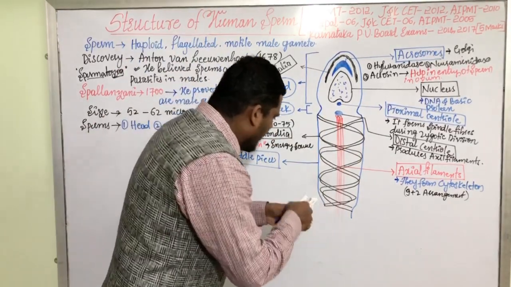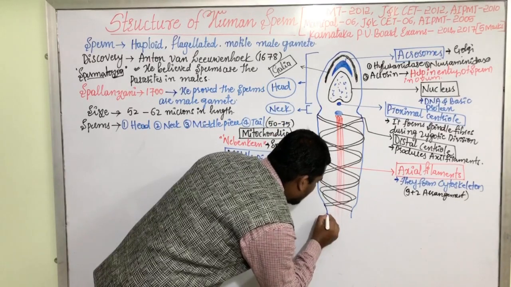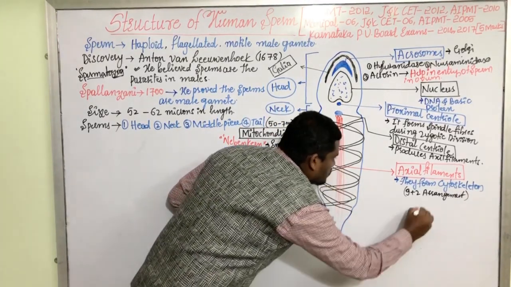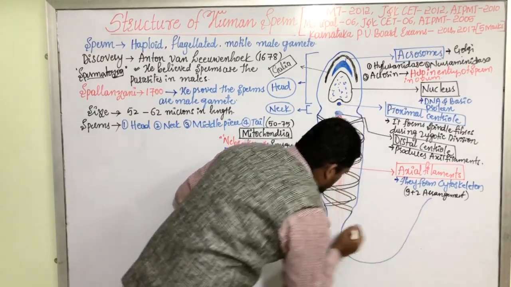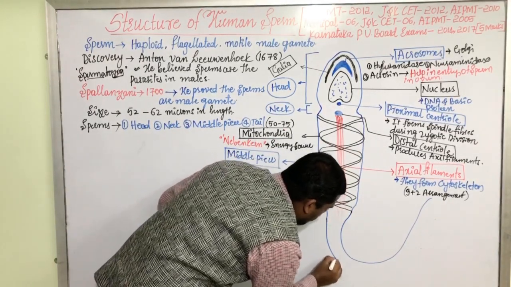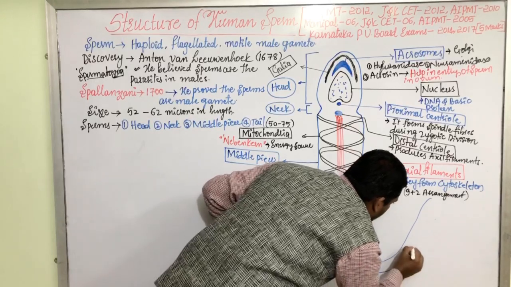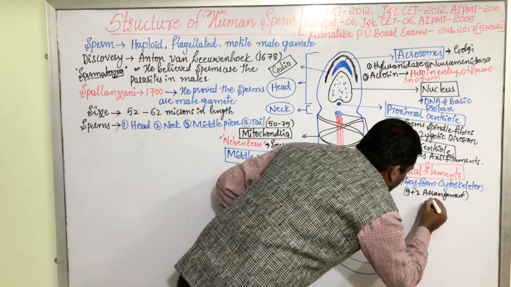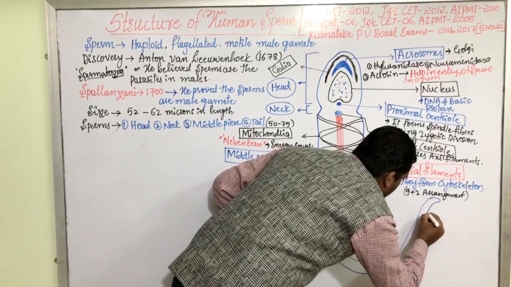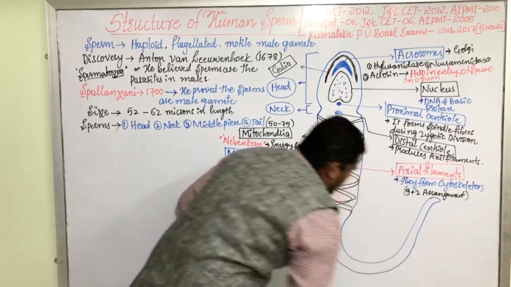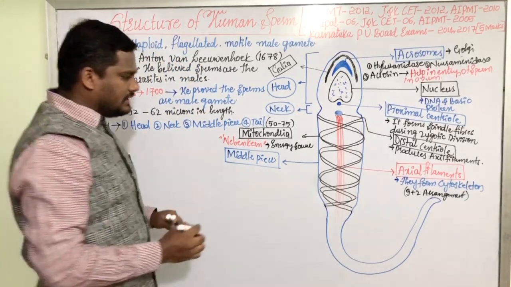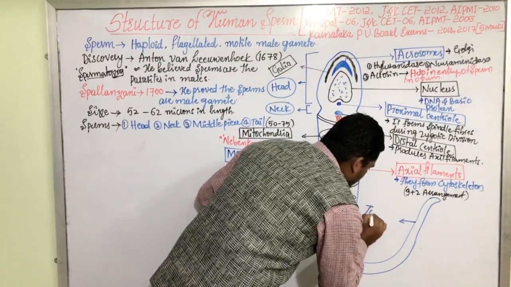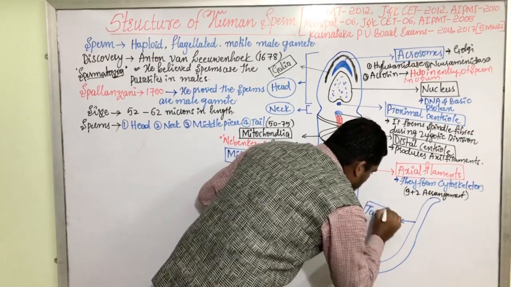And this entire structure gets a little depressed here, and it forms a long tail. This is the tail region, the fourth part of the sperm.